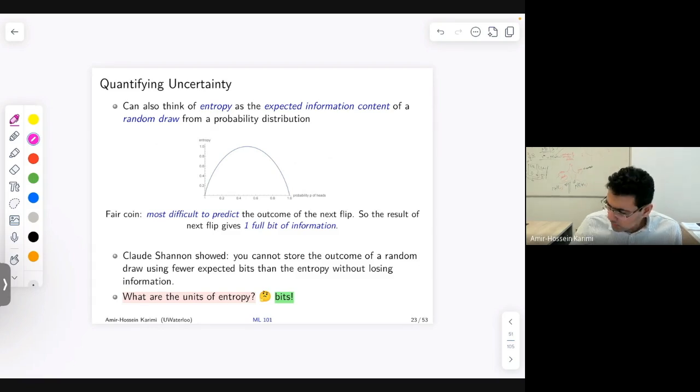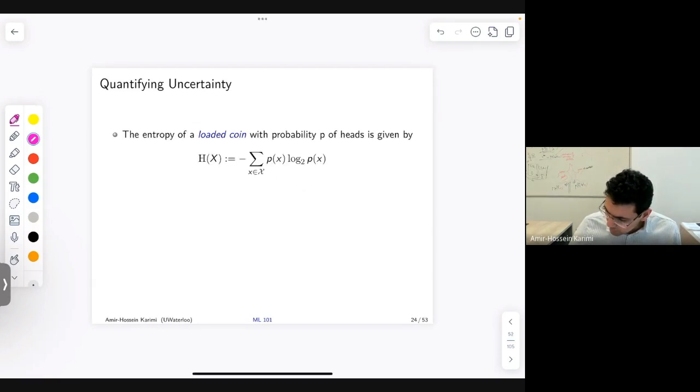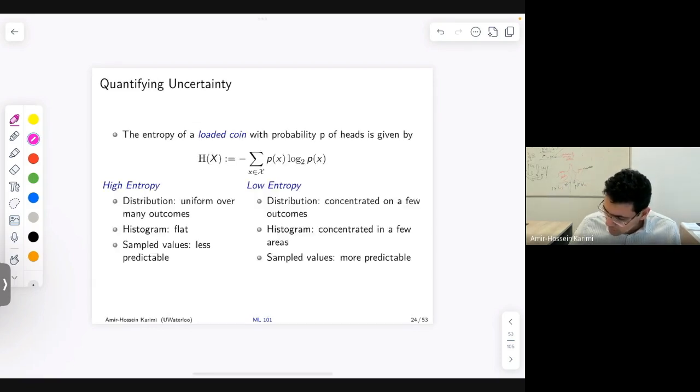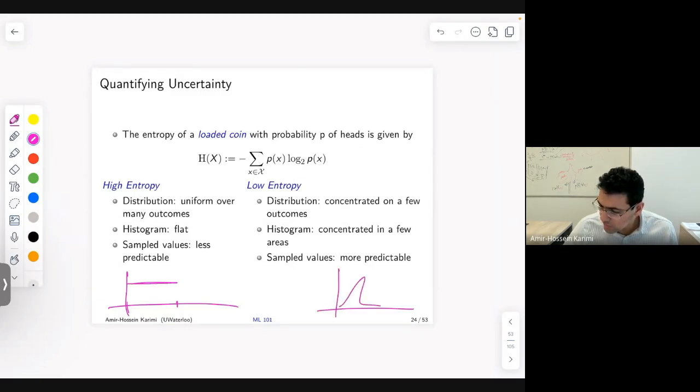Okay, let's continue with the example of a loaded coin then. The entropy of a loaded coin with probability P was given as such. And we said that if we have high entropy, that means that the system has a distribution which is a bit uniform over the outcomes that can occur. Whereas if a system has low entropy, that means it's very concentrated on a particular set of outcomes.